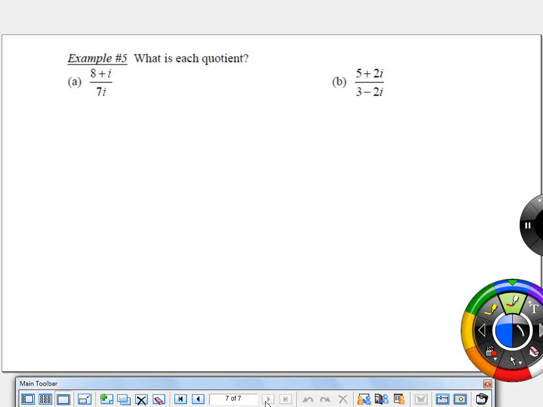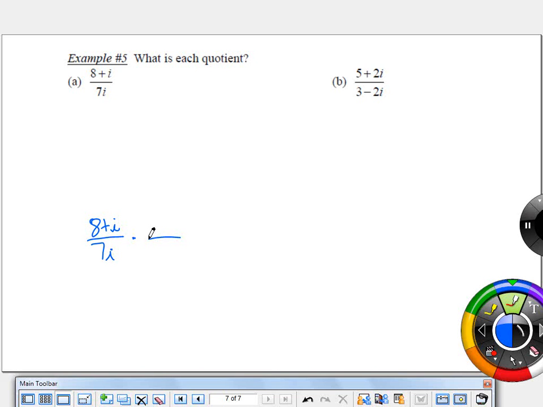So look at part A, when you just have 7i in the denominator, and we know that we can multiply a fraction by 1, which means same numerator, same denominator. It's okay for us to have imaginary units or radicals in the numerator. We just don't want to see them in the denominator. What would we choose to multiply by so that 7i becomes real and no longer has that imaginary part to it? Samantha?